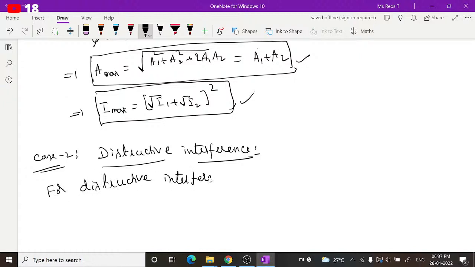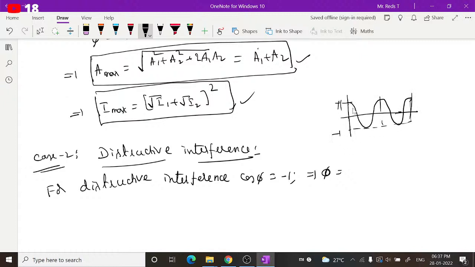So for destructive interference, cos phi will be equal to -1. That means for what value of phi? If you observe the cos waveform, for 0, 2 pi, 4 pi and so on, it gets +1. For what values will cos get -1?